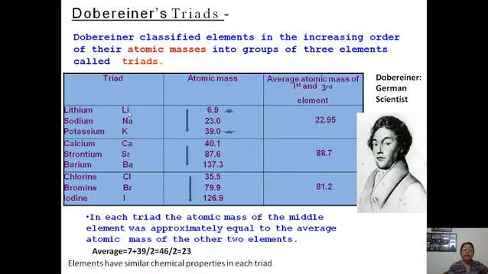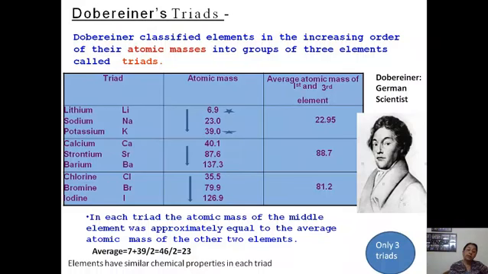Means in each triad, for example in the first triad, lithium, sodium and potassium, they will have the same chemical properties. But the limitation of Dobereiner's classification was that at that time only 30 elements were known, and Dobereiner could make only 3 triads out of those 30 elements. So only 3 triads can be made according to Dobereiner's classification.